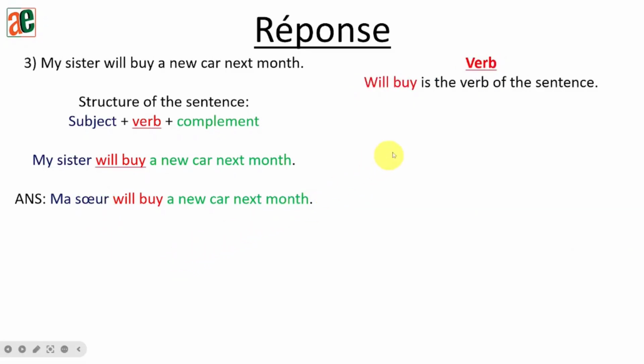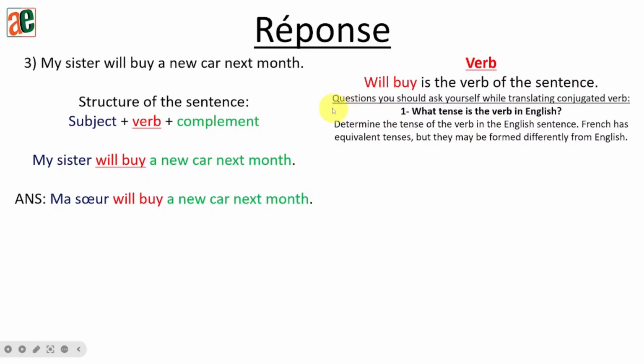Next point, we need to talk about the verb. Will buy is the verb of the sentence. So again, the questions: what's the tense of the verb in the given exercise, in the given language, or in your mother tongue? Then we are going to translate, or get the equivalent tense in French, and apply the French rules according to that specific tense. Okay?